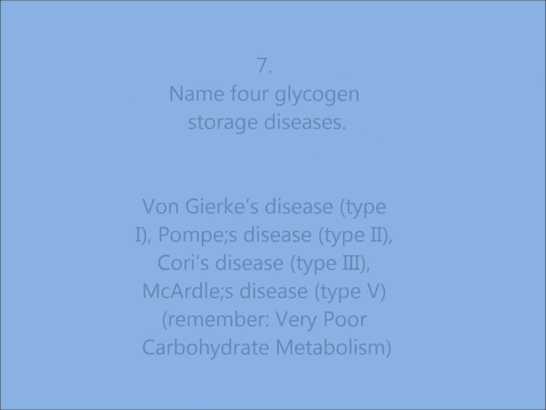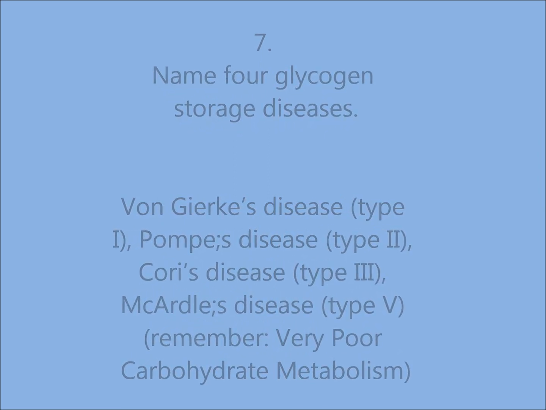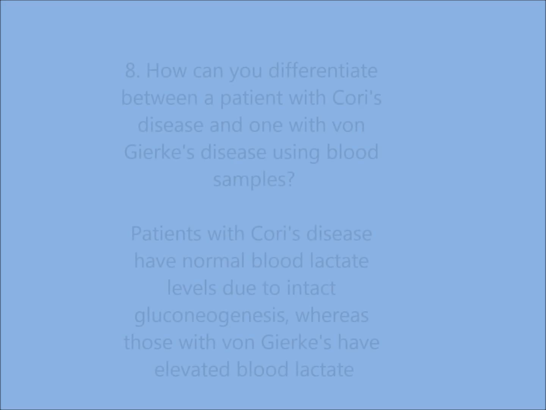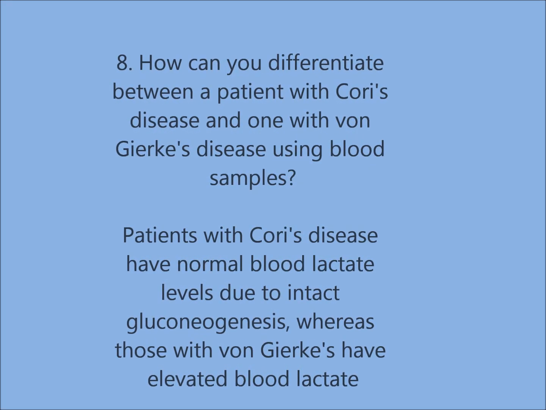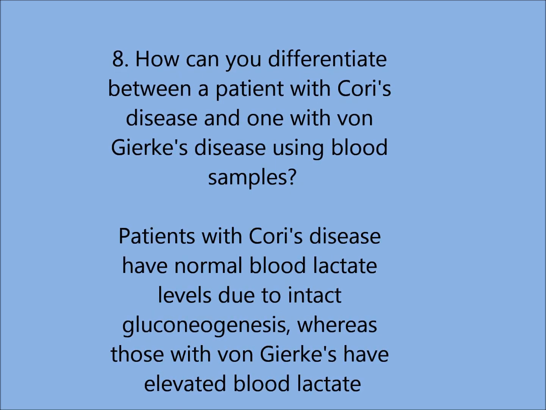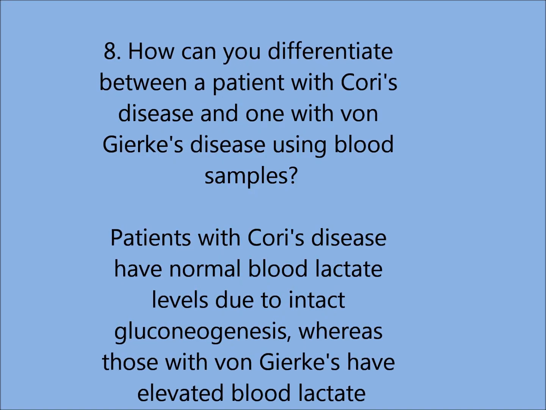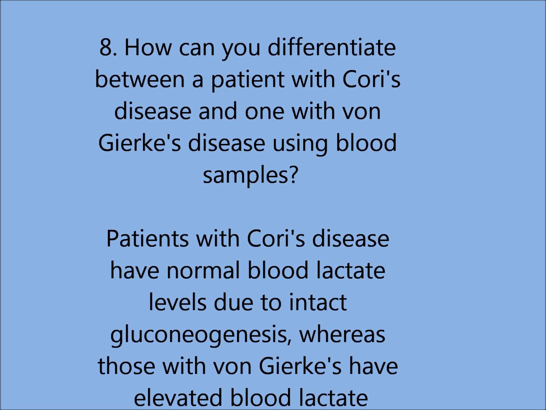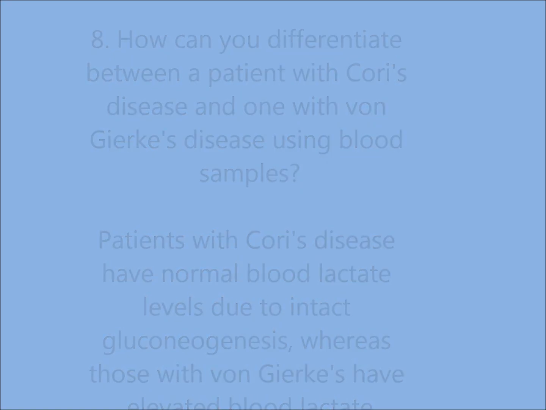Name 4 glycogen storage diseases. Von Gierke's disease, type I, Pompe disease, type 2, Cori's disease, type 3, McArdle disease, type V. Very poor carbohydrate metabolism. How can you differentiate between a patient with Cori's disease and one with von Gierke's disease using blood samples? Patients with Cori's disease have normal blood lactate levels due to intact gluconeogenesis, whereas those with von Gierke's have elevated blood lactate.